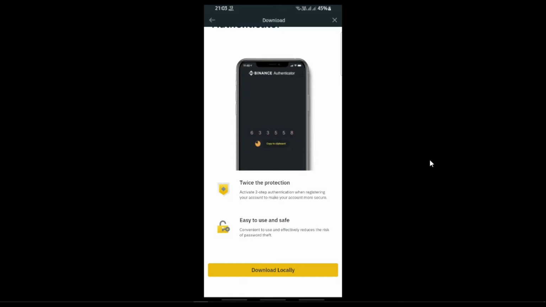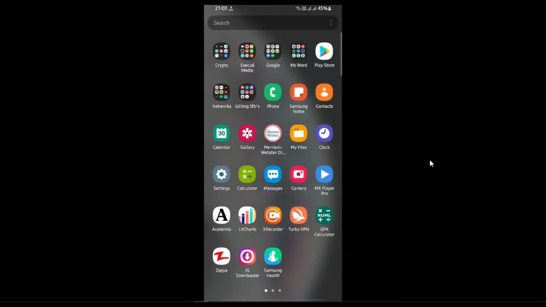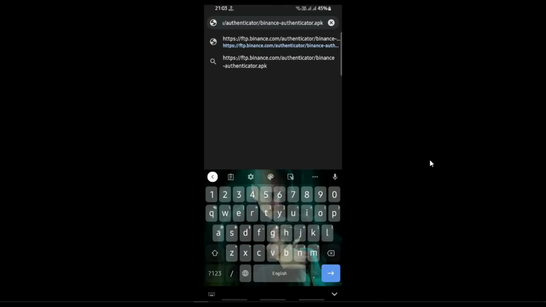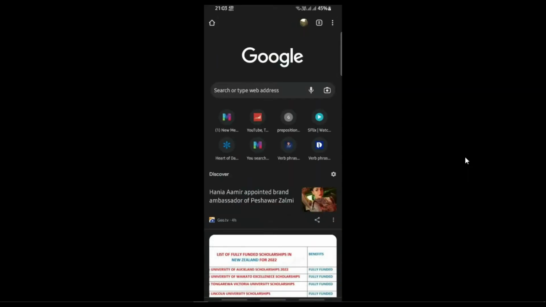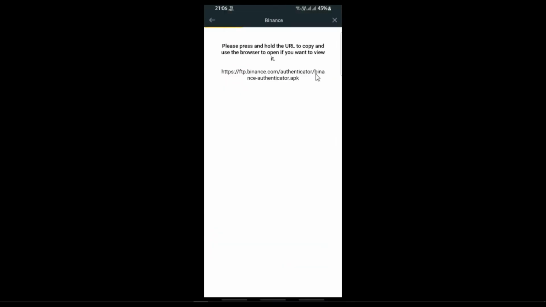Scroll down, click on download, copy the link, go to your Chrome browser and paste it there. Download it, open and install. After you are done with installation, go back to your Binance app, click on link,